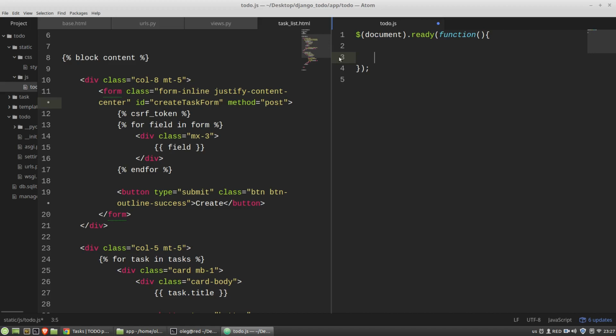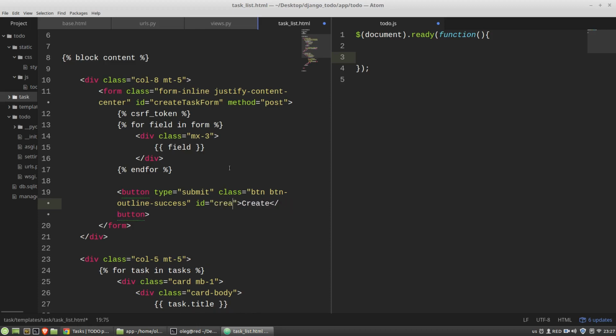By the way, let's add to the create button the ID. Create button. And also let's change the type of the button to just button, because the submit type will send the form's data directly to the task list view. But I want to use another way of sending requests, so I need to disable the behavior. And one way to do it is to use the button type, and the other way is to use the prevent default method in JavaScript file.